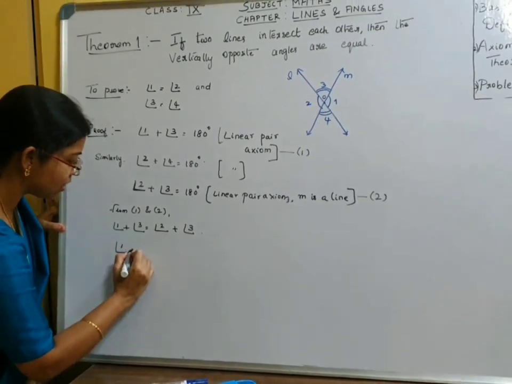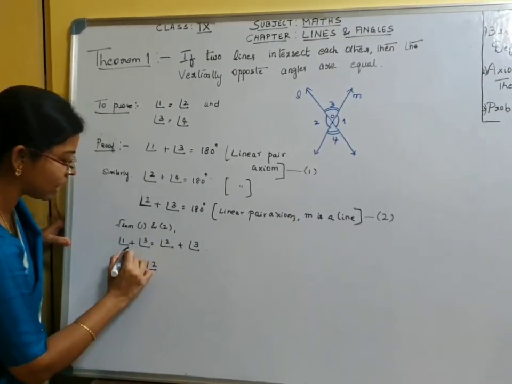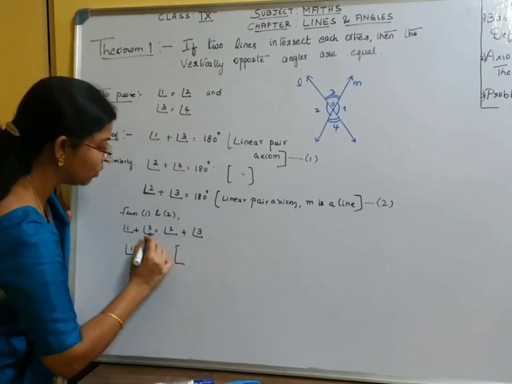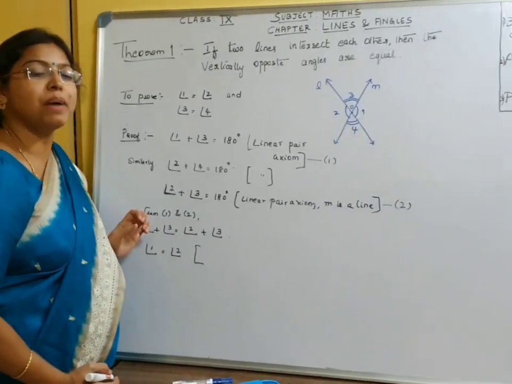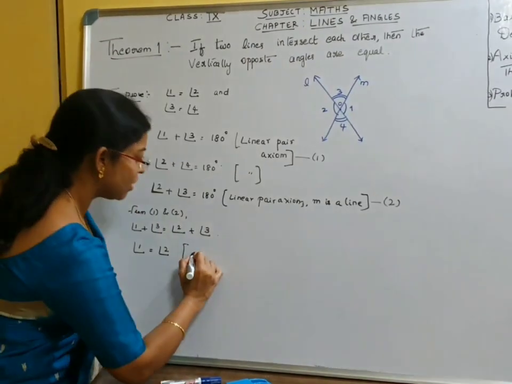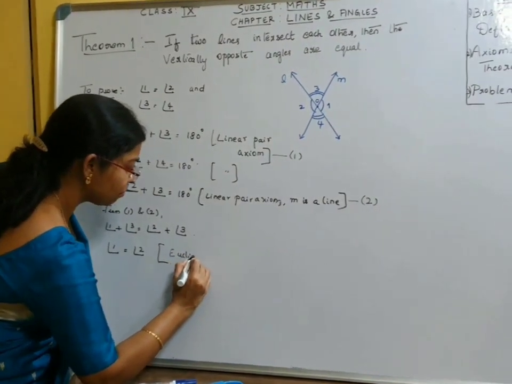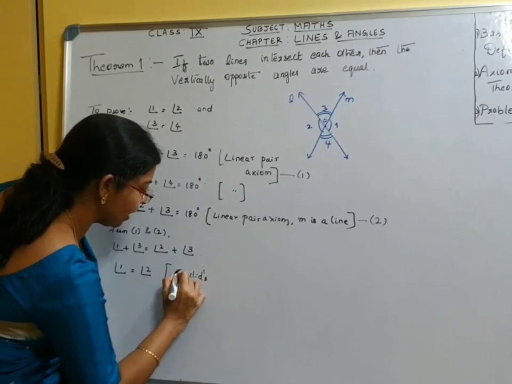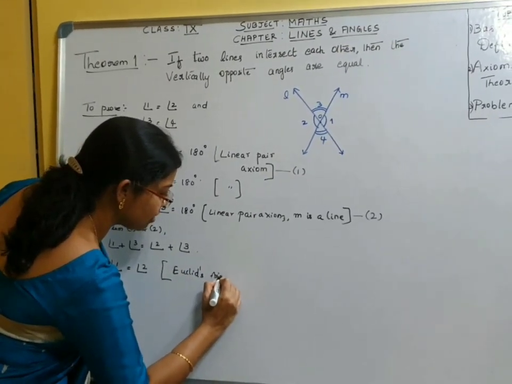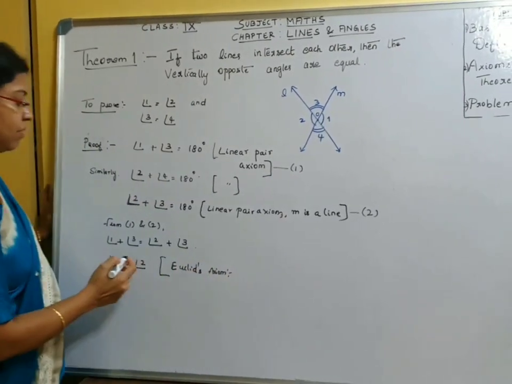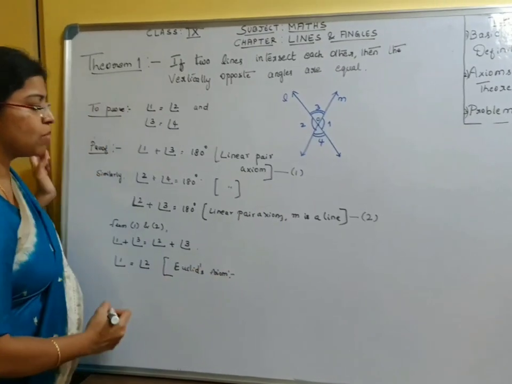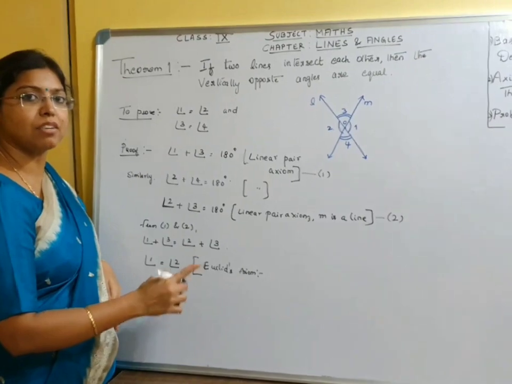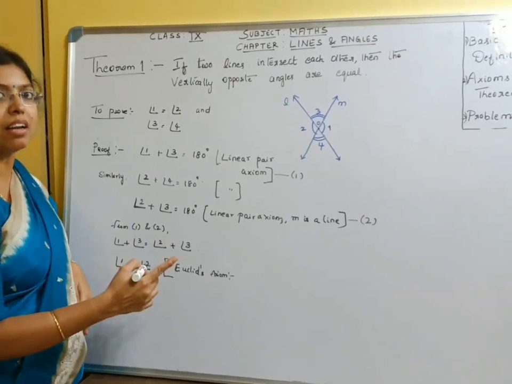Angle 1 is equal to angle 2. But how do we do this? Because it was already assumed by Euclid's axioms, which we learned in the previous class, which says when equals are subtracted from equals, then the remainders are equal.